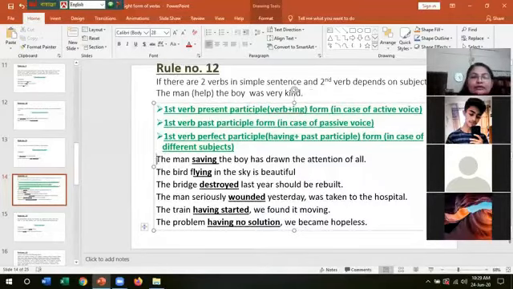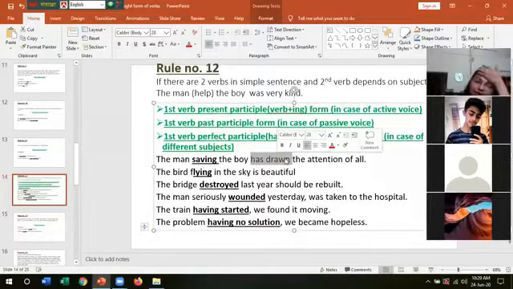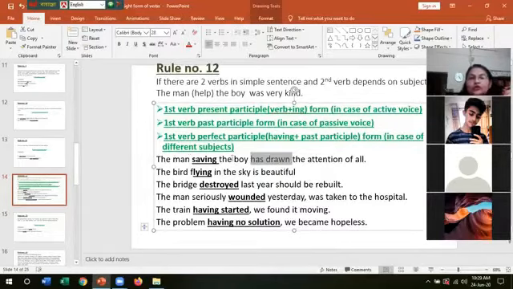Okay, I am going in this example. You see, the man saving the boy has drawn the attention of all. In this sentence, there are two verbs, that is saving and has drawn. So the second verb is has drawn, and definitely it depends on the subject, that is the man. And this sentence is in active voice. So we have used present participle, that is ing. In simple words, the first verb will be in ing format if the sentence is in active voice.